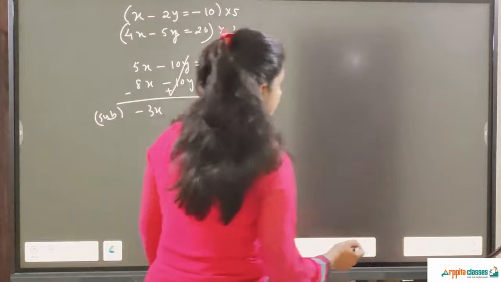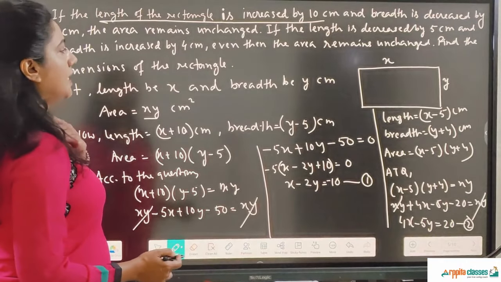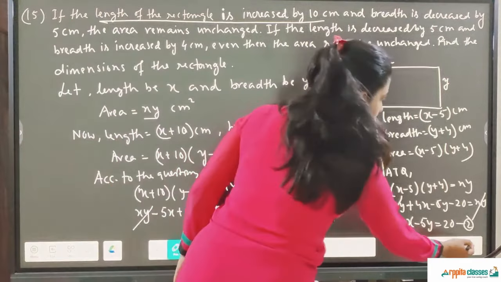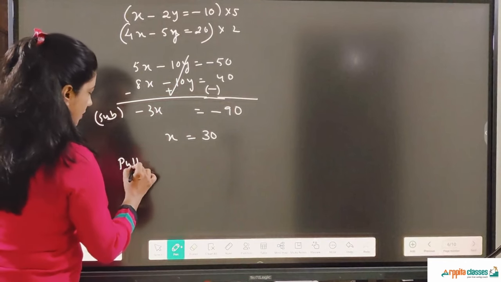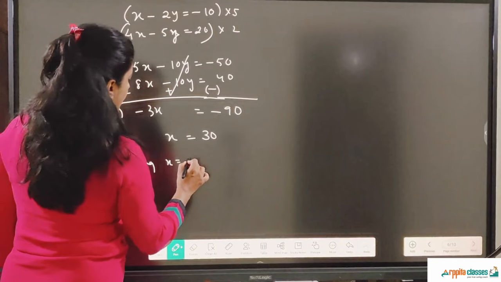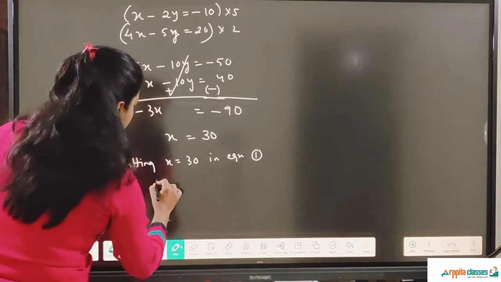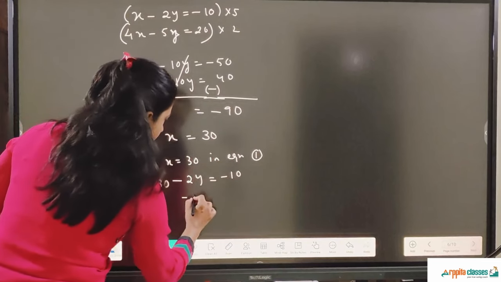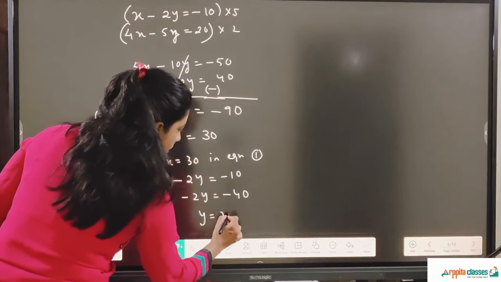And what was x? x was the length. x is 30, and therefore now you can put the value of x in either of the equations to get the value of y. So putting x is equal to 30 in equation 1, which is x minus 2y is equal to minus 10: 30 minus 2y is equal to minus 10. So minus 2y is minus 40, or y is equal to 20.